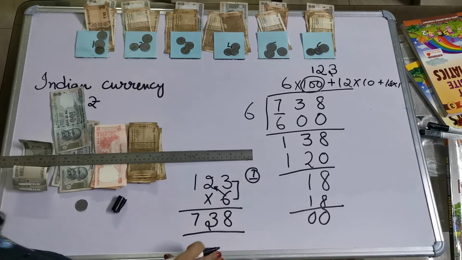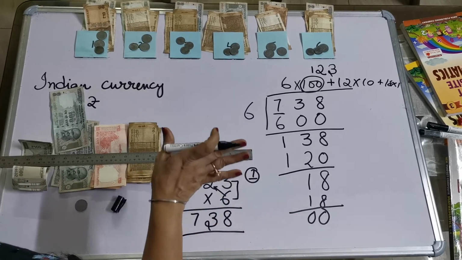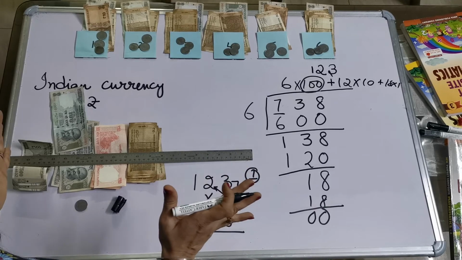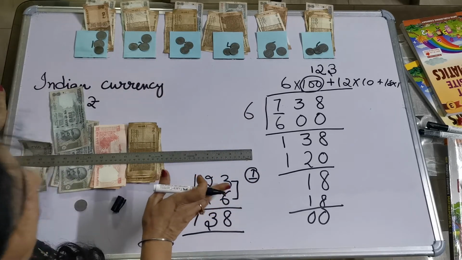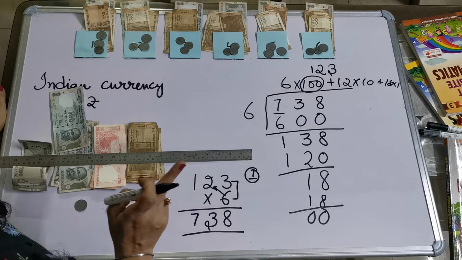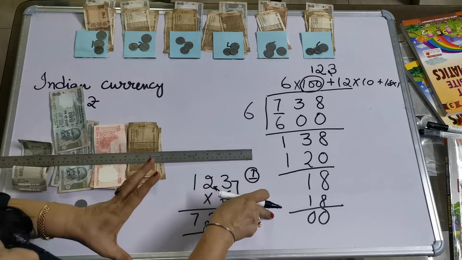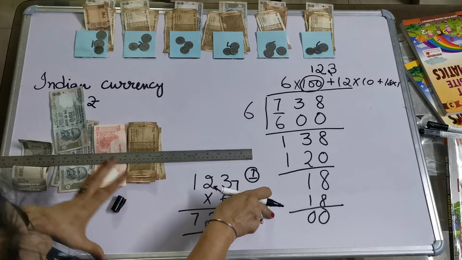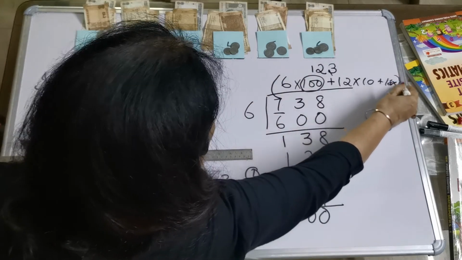So now you can see that we had spent the whole amount and divided it into equal parts. When the things are equal, there is symmetry also. So equal sharing is the main concept of division, and this is division through the long division method. And this was the concept which I taught you here.